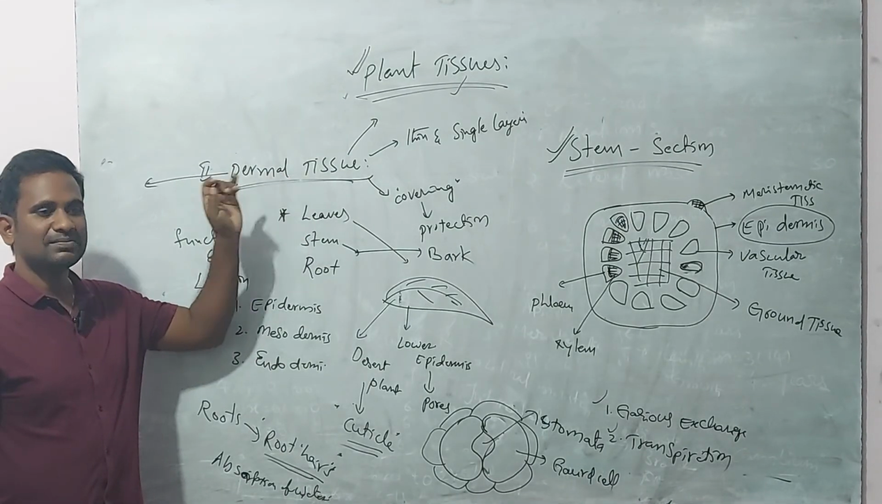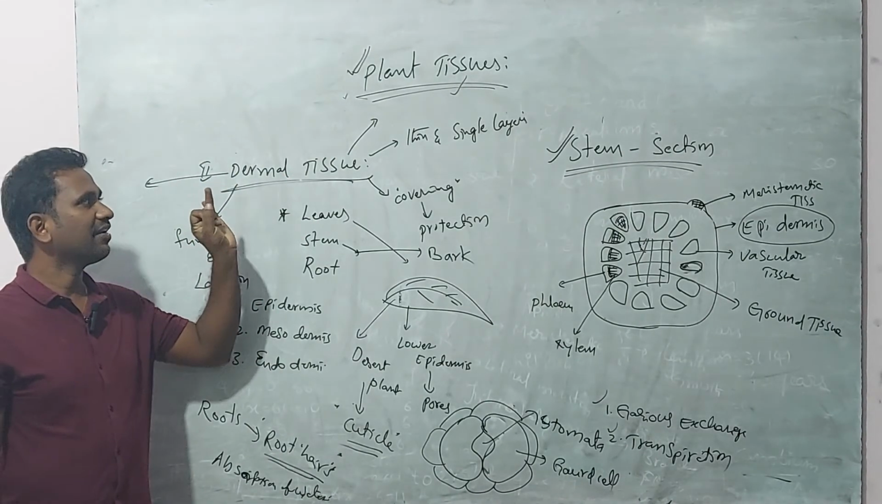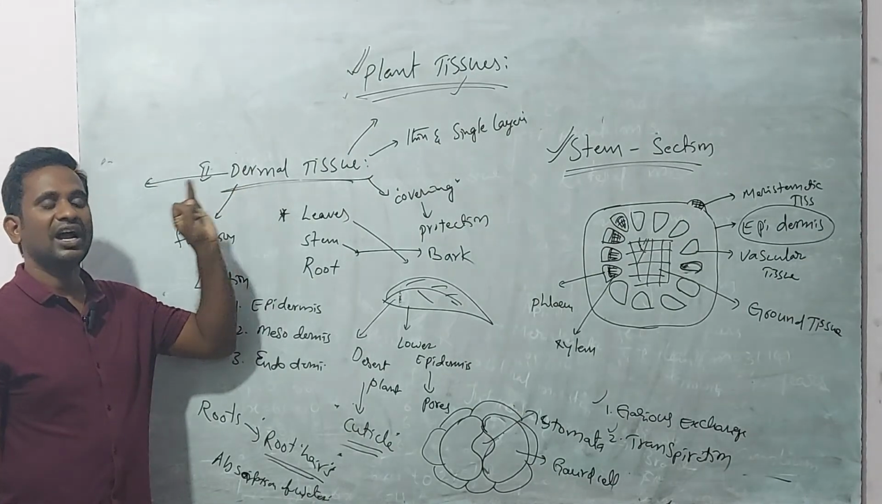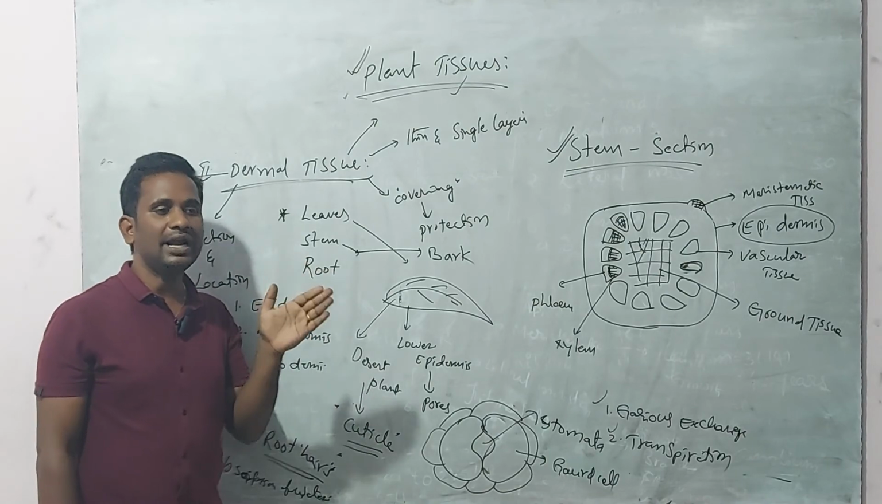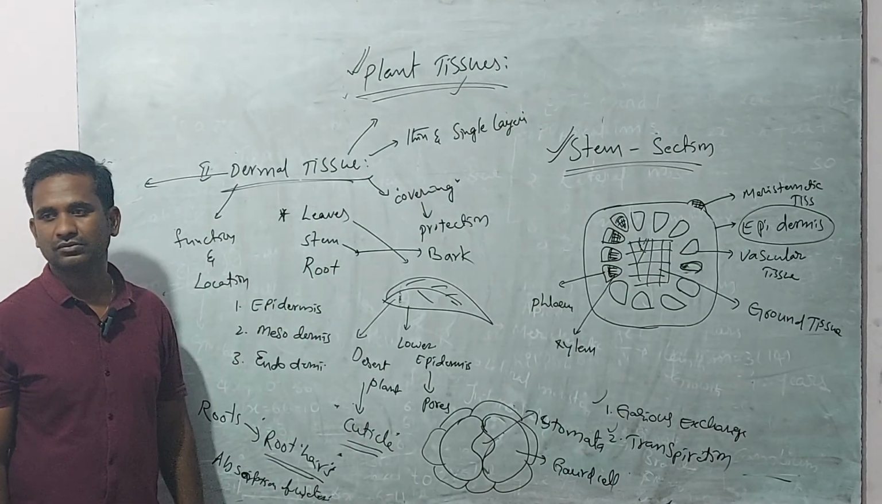So one is meristematic tissue and another is dermal tissue, and later we will discuss the ground tissue and vascular tissue. Okay.